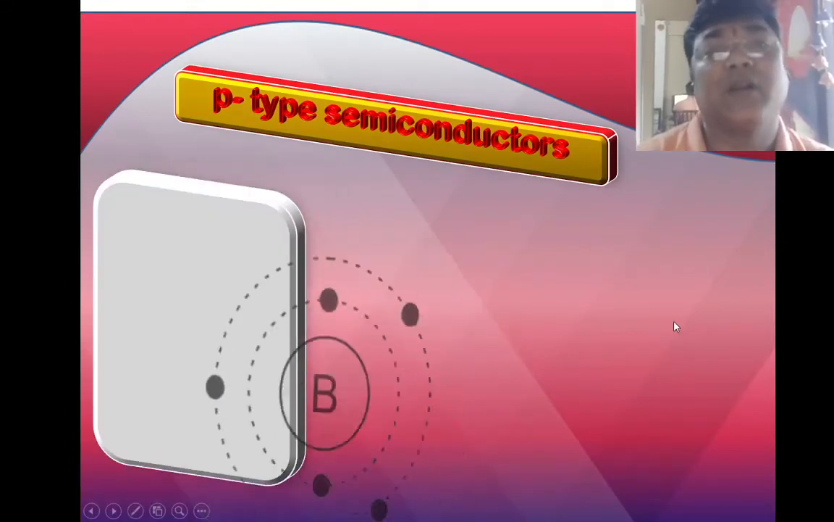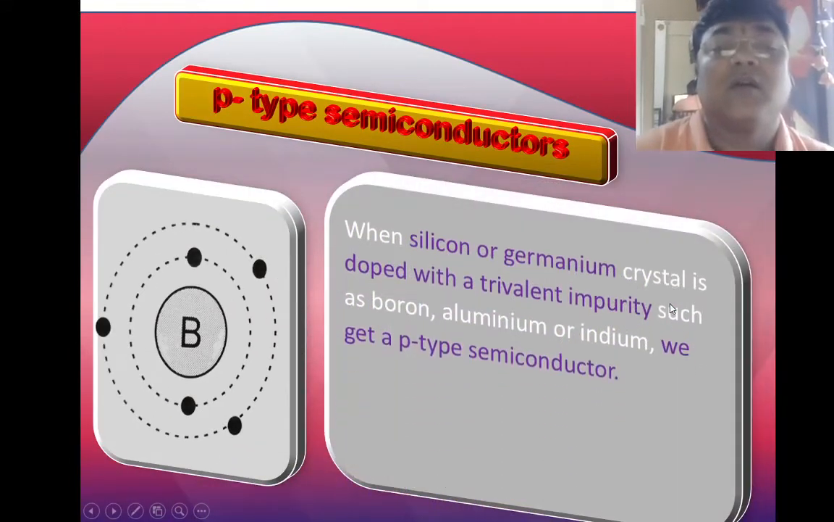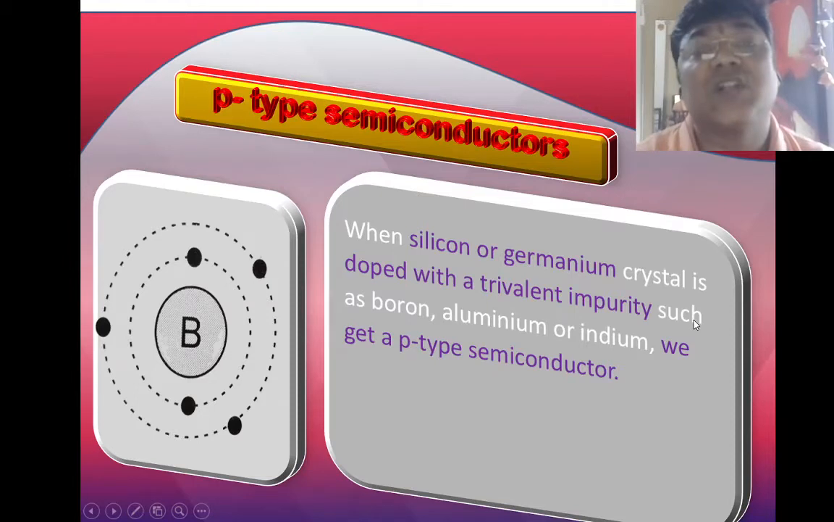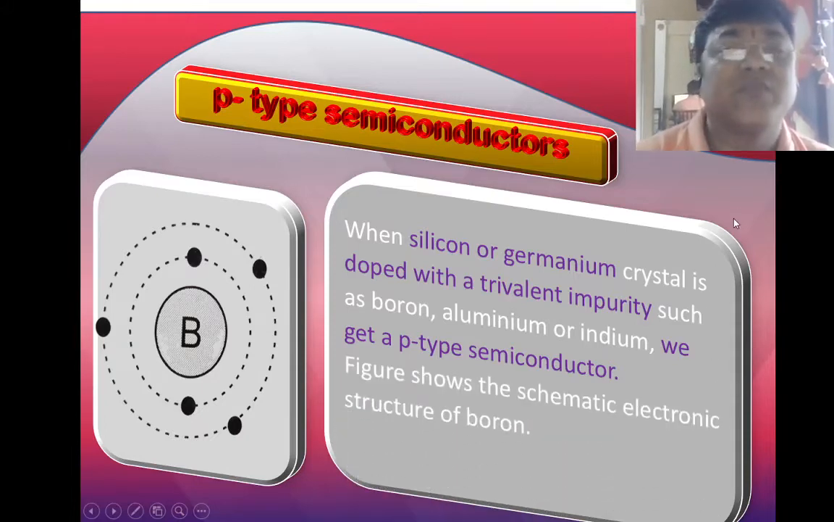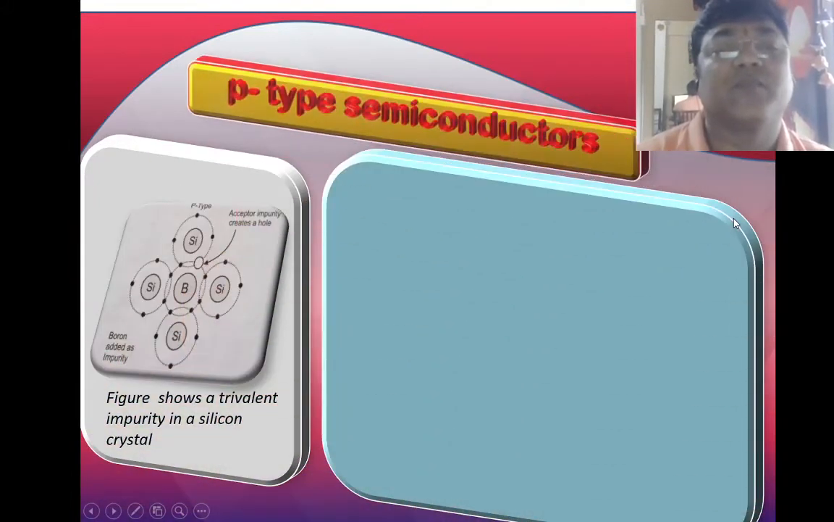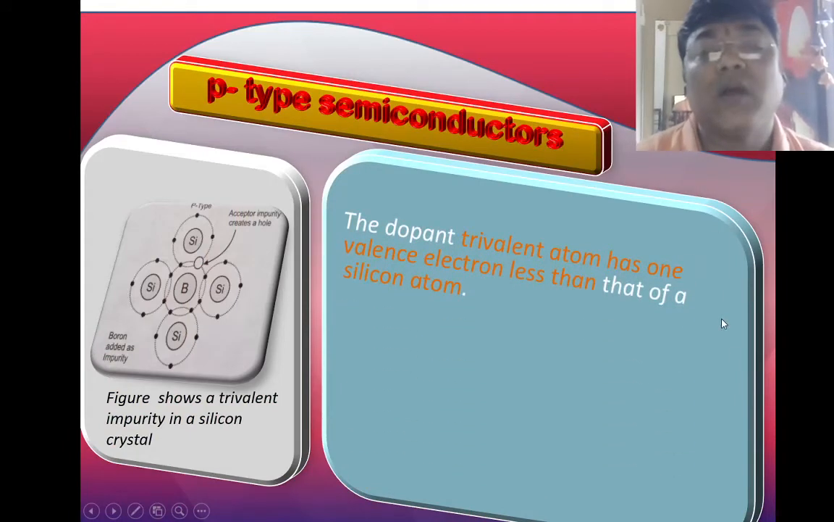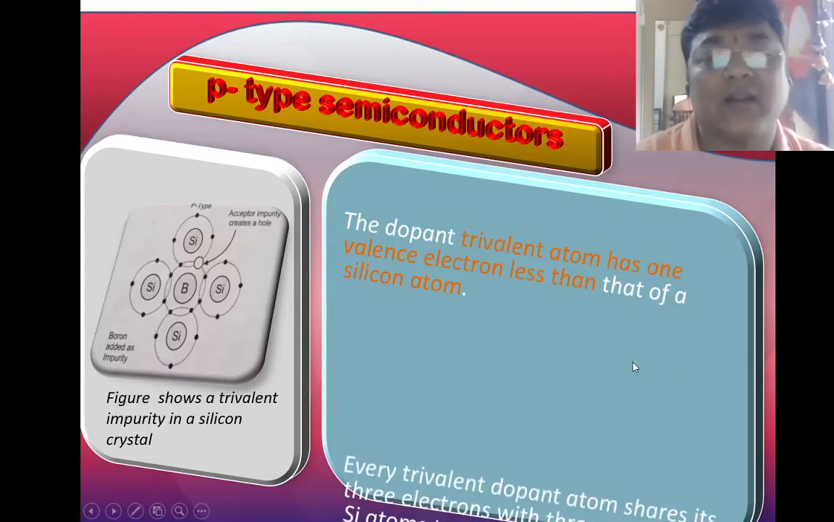Now we will see P-type semiconductor. Here, when silicon or germanium crystal is doped with a trivalent impurity such as boron, you can see in the figure boron B is written here, we get P-type semiconductor. This figure shows P-type semiconductor. The trivalent dopant atom has 1 valence electron less than silicon. Silicon has 4 electrons, and this impurity, boron, has 3 electrons because it is trivalent.